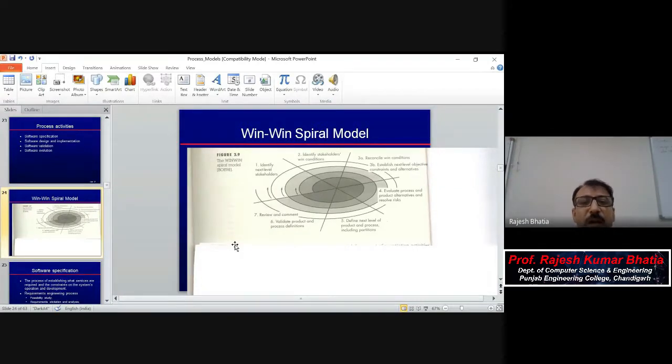First will remain same, identify next level stakeholders. It means that here one more thing has come, stakeholders. Like its name suggests, win-win means it's a win for both parties, win for client and win for development organization. We have to ensure the win for both parties, so for that purpose it is called win-win. Now you can just consider an example, before going into this diagram.